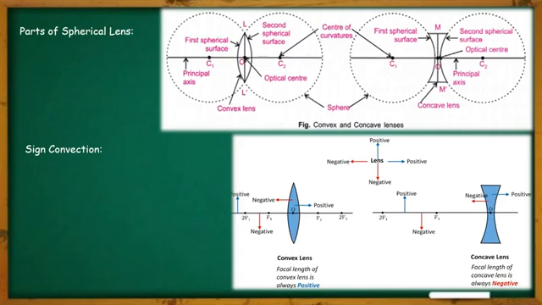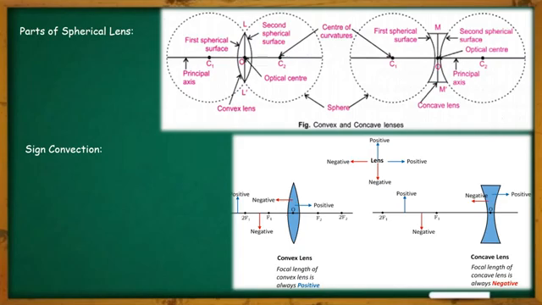Second one is, the distances measured in the direction of incident light are taken to be positive, and vice versa. Yes, the distances measured in the direction of incidence of light, meaning as you can see here in the diagram, the object is present at the left hand side of both the lenses, that is the blue color arrow mark, and all the distances which are measured towards the right hand side will be taken to be positive, and all the distances which are measured in the left hand direction are taken to be negative.